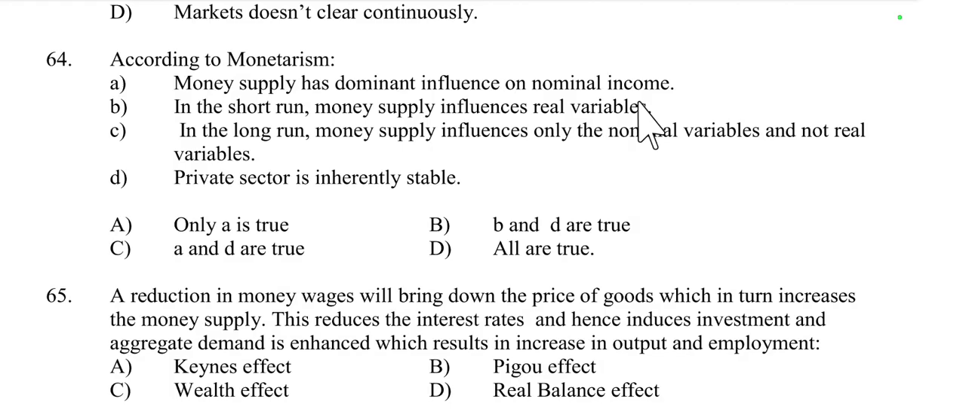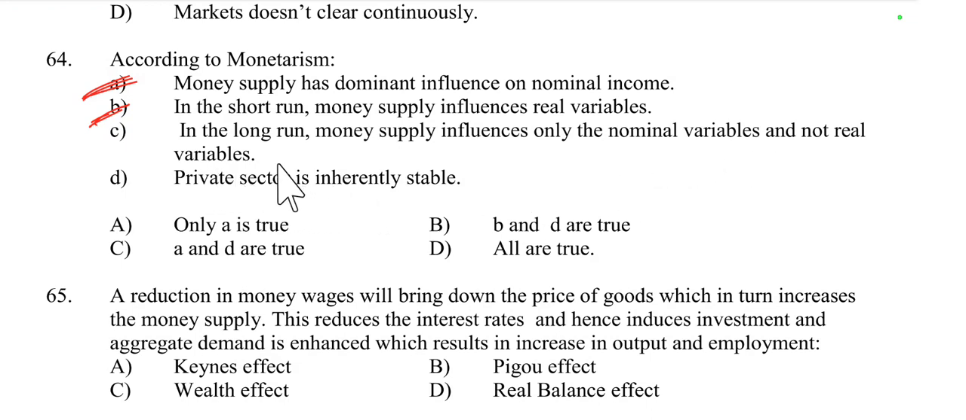Yes, this is true, because monetarists believe that changes in money supply have a direct and significant impact on nominal income, that is the total spending of the economy. So this is right according to monetarism. Then option B, in the short run, money supply influences real variables. Yes, monetarists believe that while there can be short-term effects, the long-term focus is on nominal variables. So this is right.